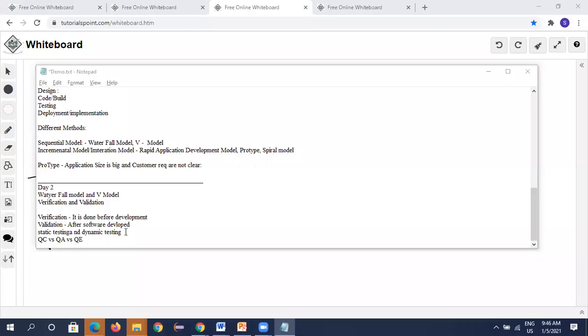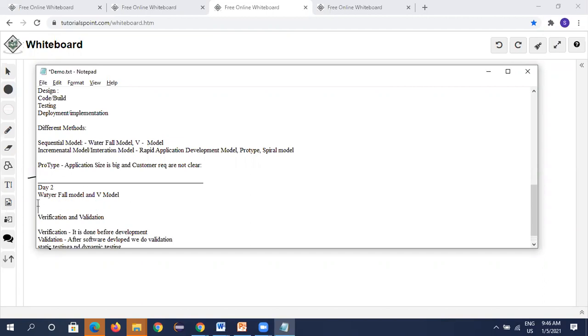So verification and validation. After software is developed, we do verification. Okay, we do validation. Coming to the waterfall model and V model, in the waterfall model, requirements are clear and no verification is required.